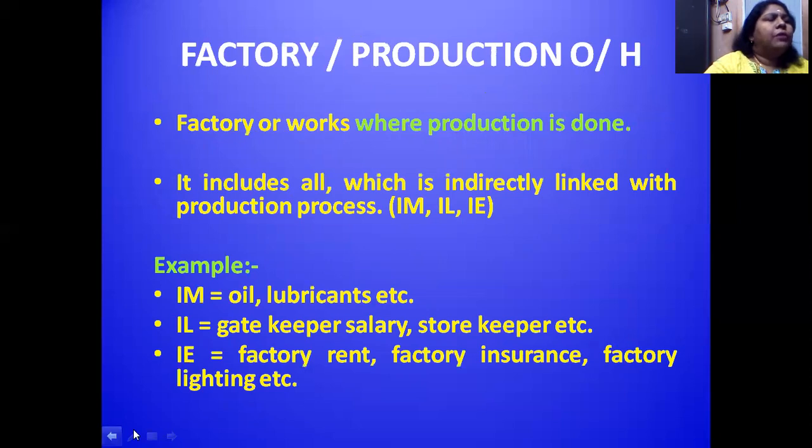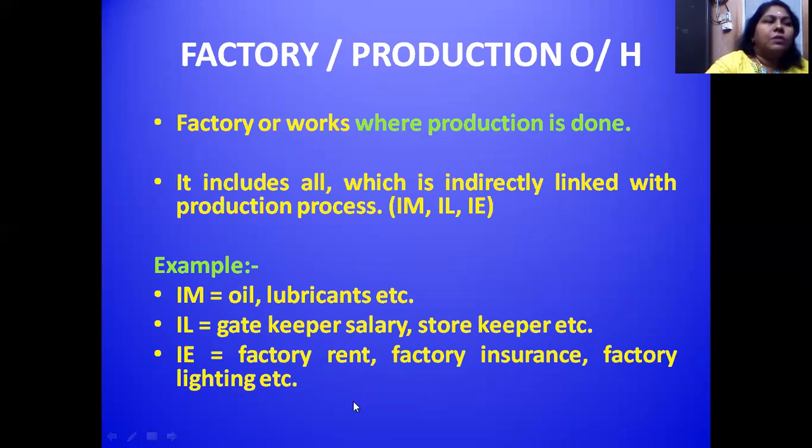What are factory overheads? The other names for factory overheads are manufacturing overheads or production overheads. Whatever expenses are indirectly incurred and not directly connected with the factory are called factory overheads.